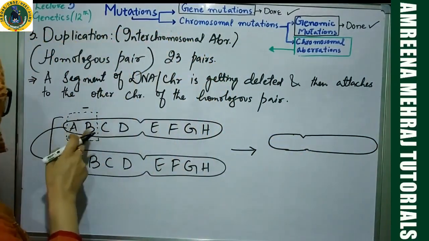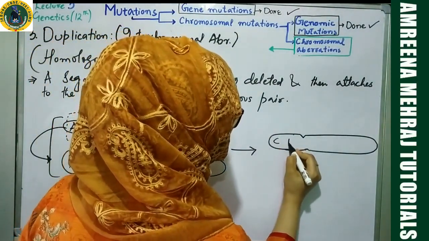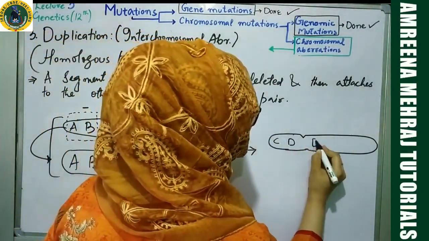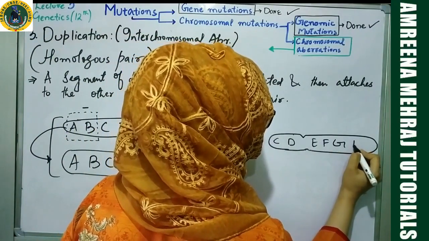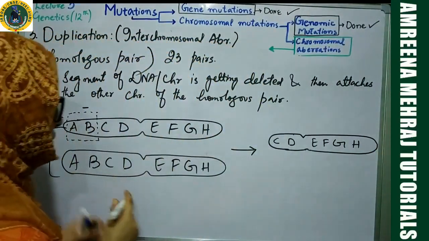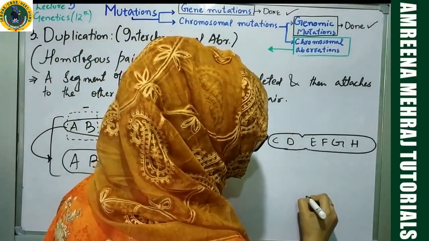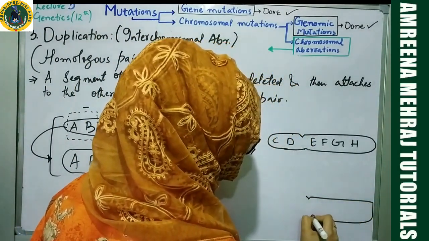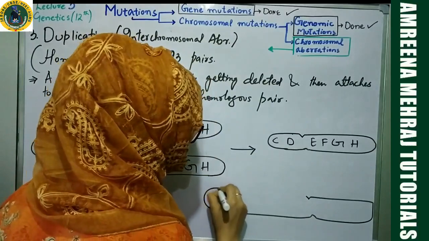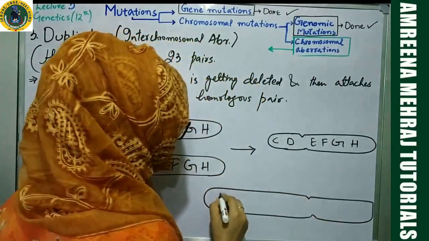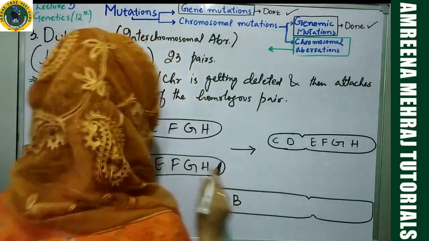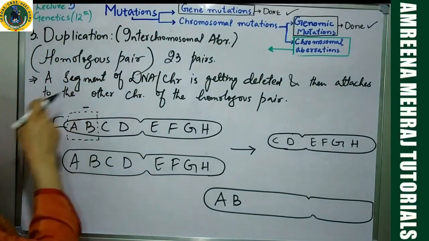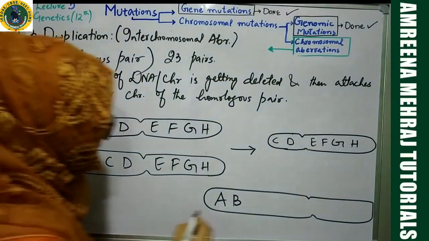Because it lost A, B, it's left with only C and D. Then it has E, F, G and H. Okay. The other chromosome will become longer. Okay. So you have A, B, original AB and the duplicated AB.